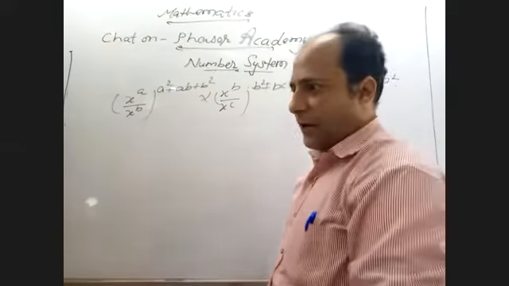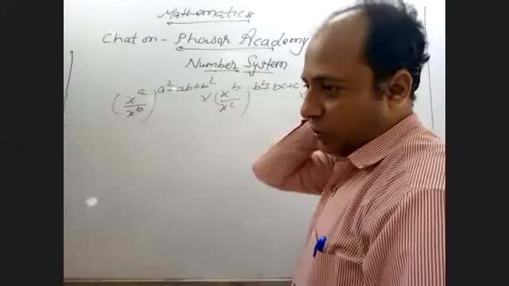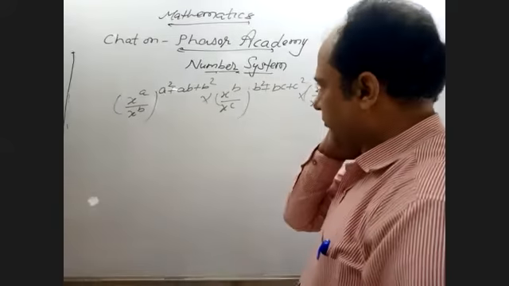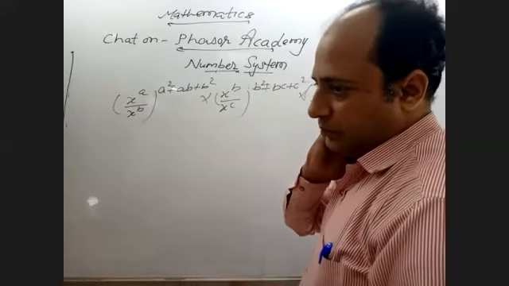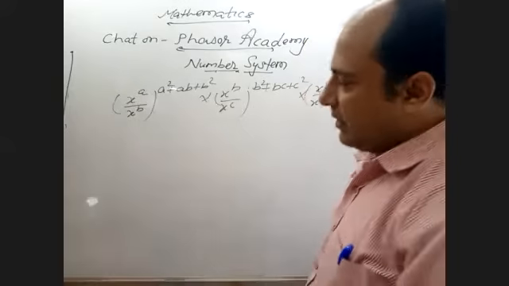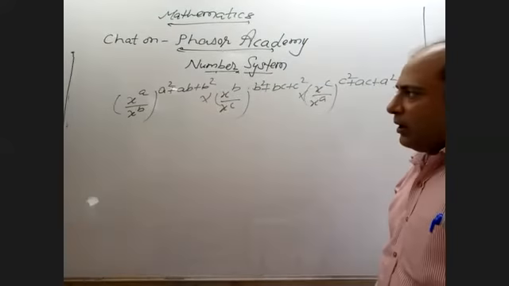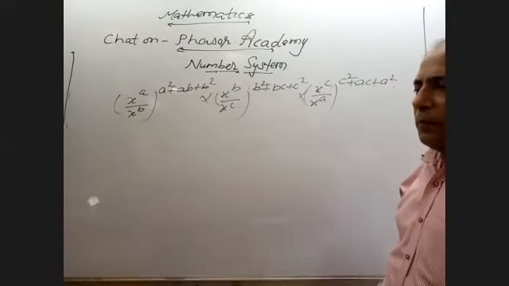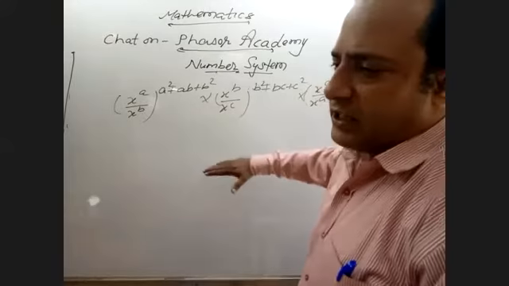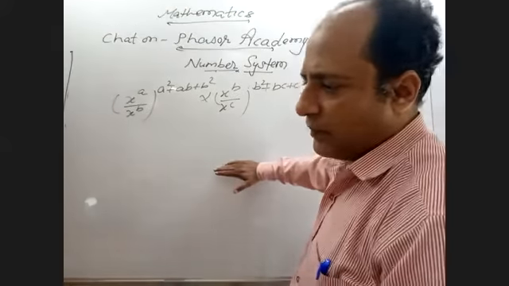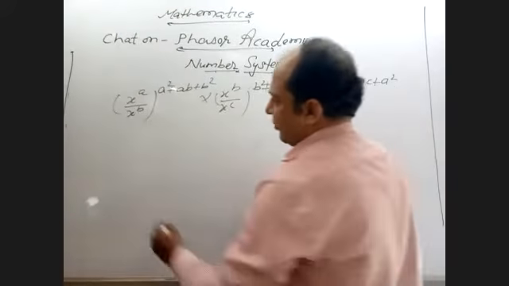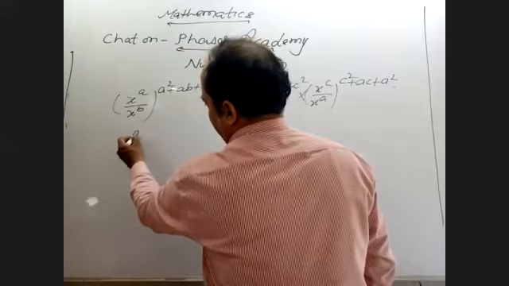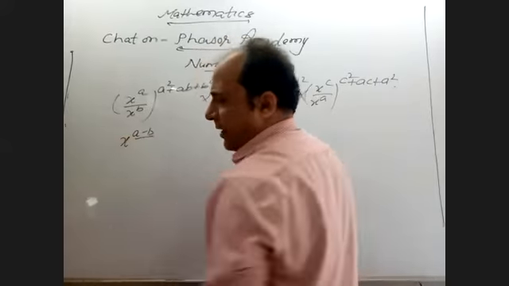Now the thought comes that it is becoming so big, very tough, right? It's very tough, but again, if such a question comes, nothing to worry. What to do? x raised to power a minus b. Why have I done a minus b?